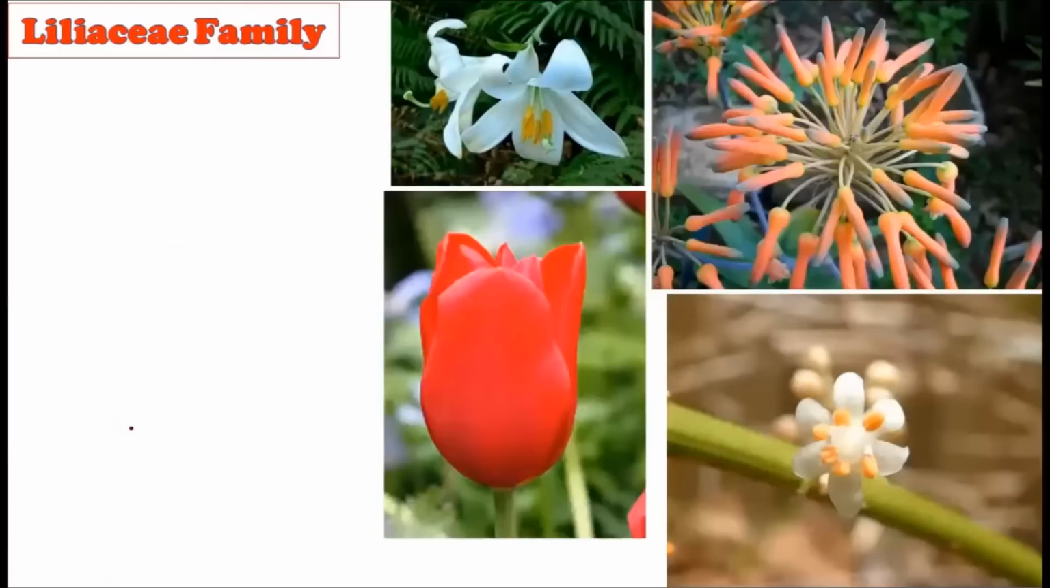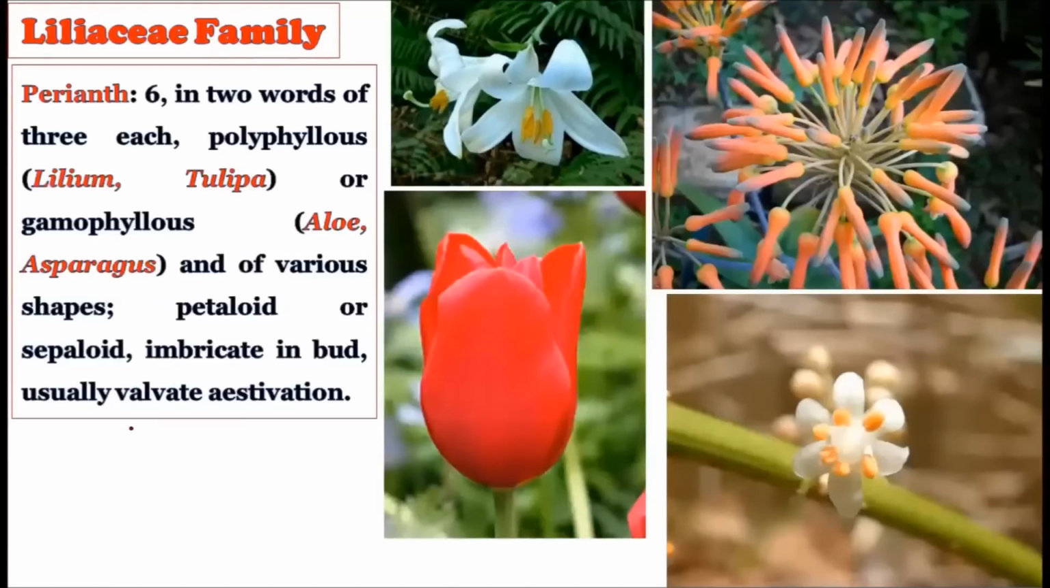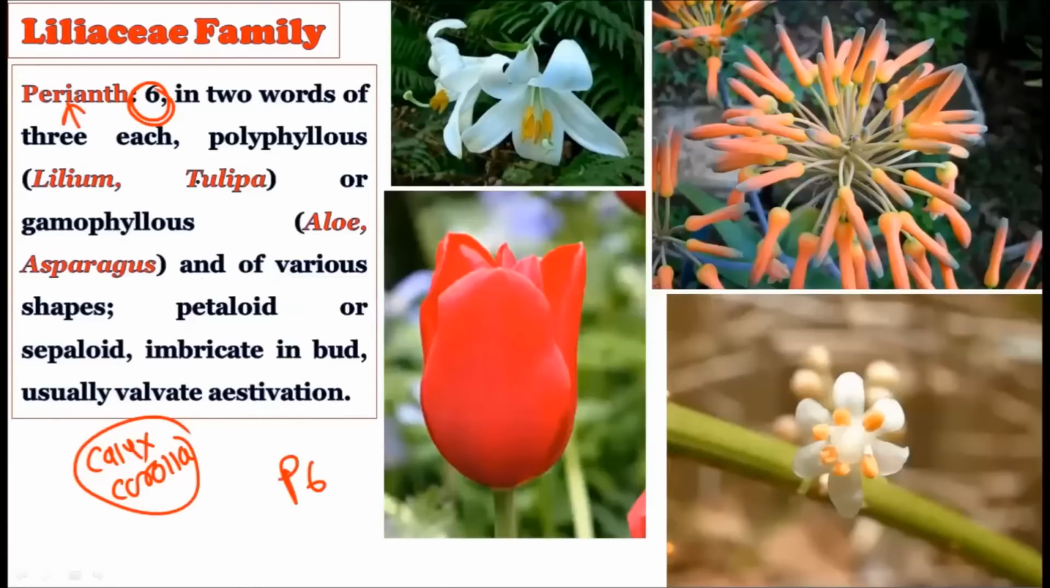Now see how the perianth is there. Actually, the calyx and corolla are not separable in the case of the Liliaceae family, and when the calyx and the corolla look very alike, then we say there is a presence of the perianth. So the number of tepals is 6, so the P6 condition is there. But they are arranged in 2 whorls of 3 each. That literally means we have to write P3+3 in the floral formula.